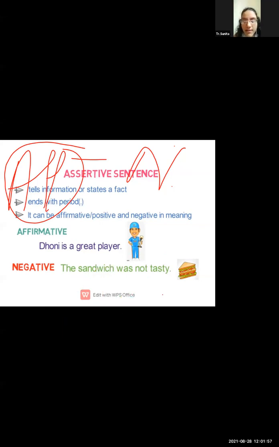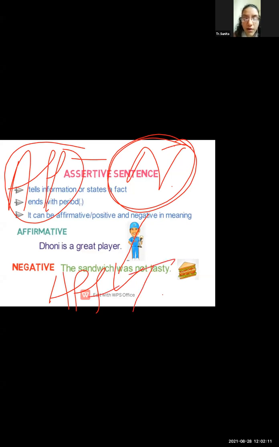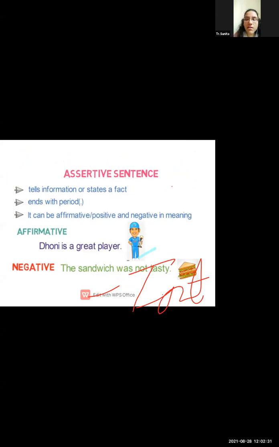If we have a negative assertive sentence, we have to convert it into an interrogative. Only a simple interrogative? No, we have to convert it into an affirmative interrogative. So in a simple method, just keep in your mind: if the sentence is positive, convert it into a negative interrogative. If the sentence is negative, convert it into an affirmative interrogative. That means the opposite, vice versa. I hope the concept is understood.